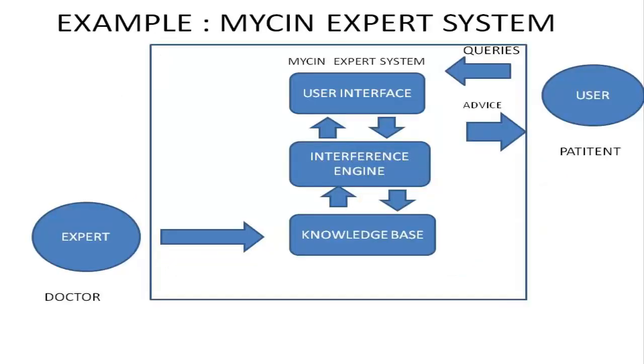Example, Mycin expert system is a real life example of how backward chaining works. This is a system that is used in diagnosis of bacterial infections. It also recommends suitable treatment for this type of infection. Thus, expert system is explained shortly.